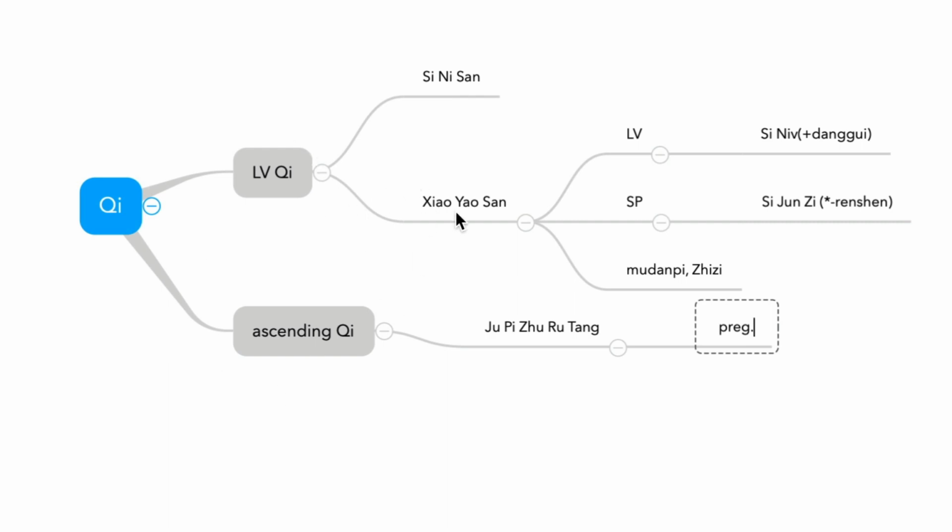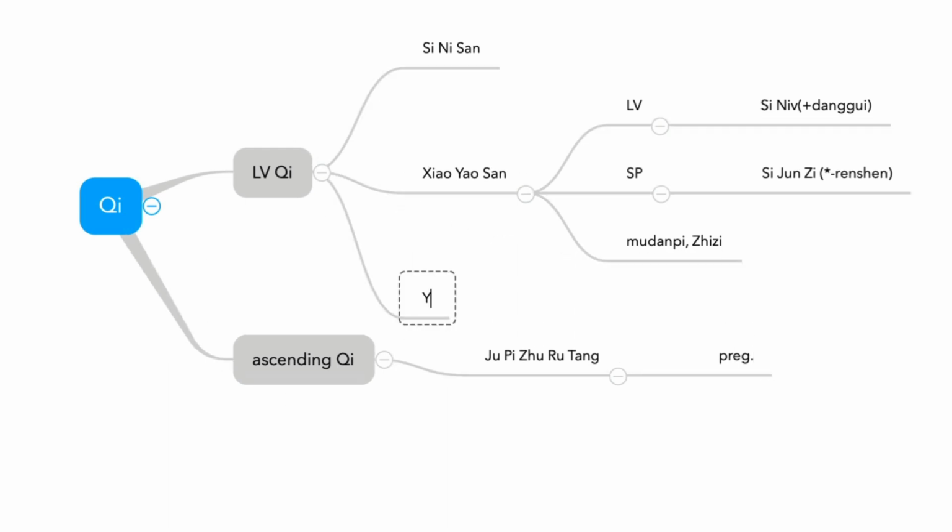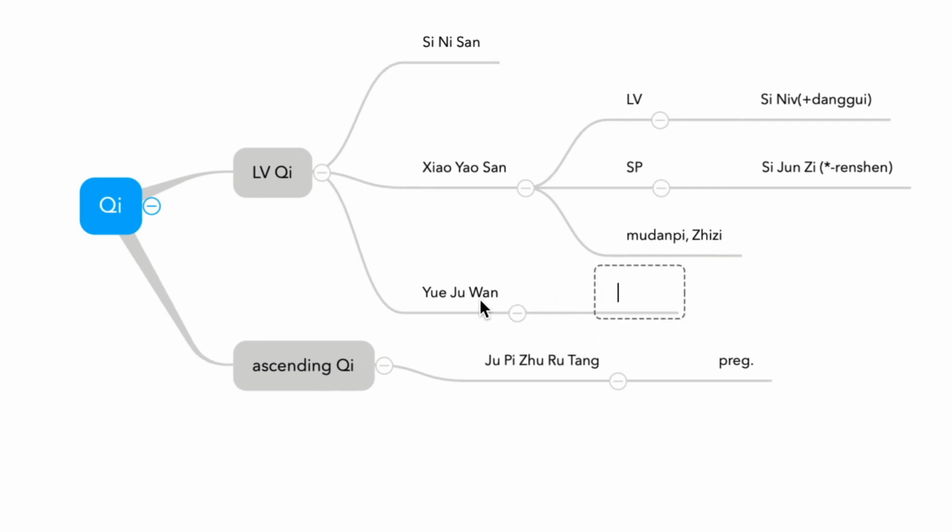And next formula is Yueju Wan. This formula not only treats the liver qi stagnation, it treats six different stagnations. So it is pretty much everything. Blood stasis, dampness, heat, phlegm, everything. So Yueju Wan. But this formula doesn't have Banxia.